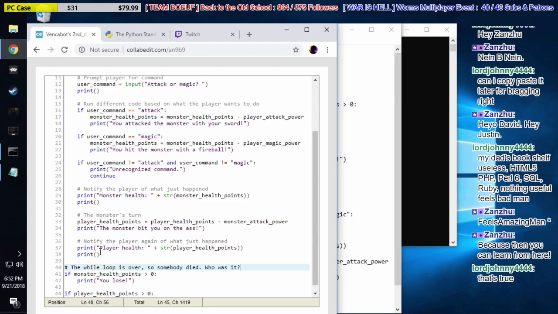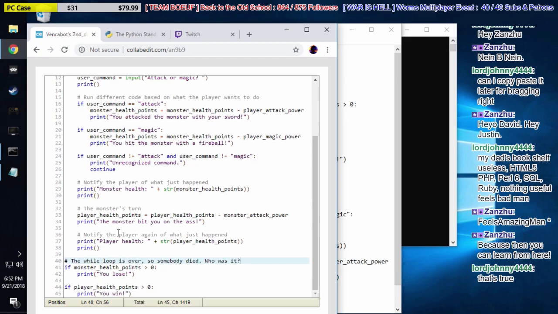Who was it? Right, and here we say if the monster's health points are greater than 0, that means you lose. That means the monster's still alive. Actually, let's rewrite this comment then, right? We have this in reverse. We don't find out who died. We would say, so somebody died. Who's still alive is what we're asking, right? We're not asking who's dead. We're asking who's still alive. If the monster's health is greater than 0, we know that the monster's still alive, so the player died. We print you lose. If the player's health is greater than 0, when the player is still alive, that means the monster is dead, and we print you win.